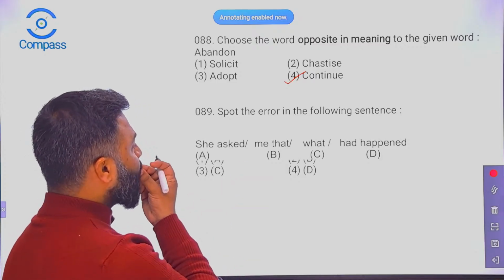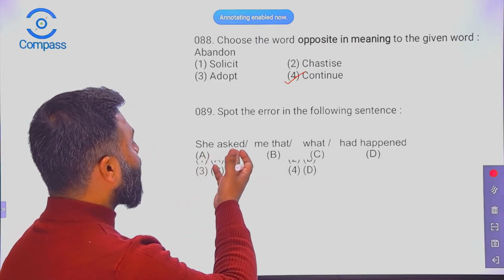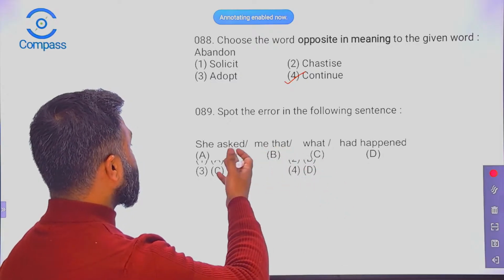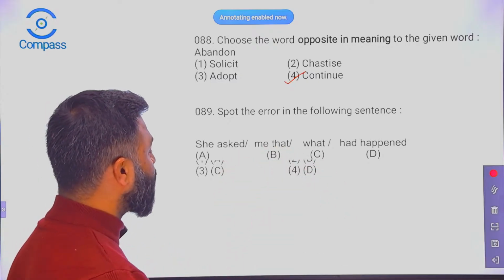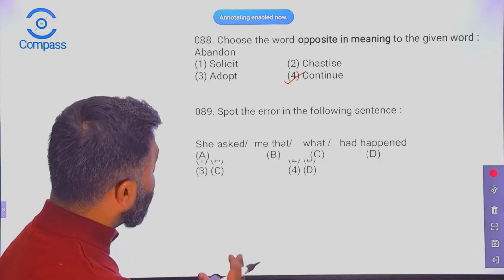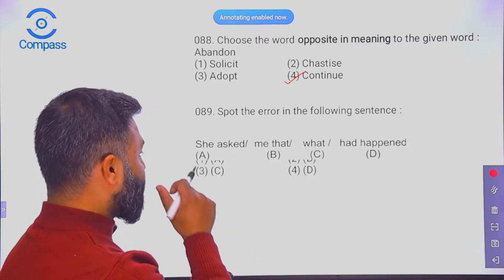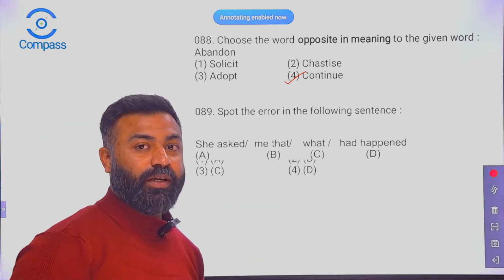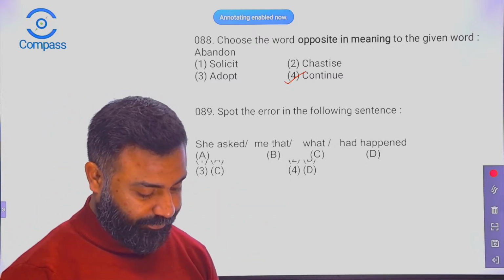Spot the error in the following sentence. She asked me that what had happened. So what do you think? What is the right option? We need to find out the error in the following sentence. So I have found out. What do you think?